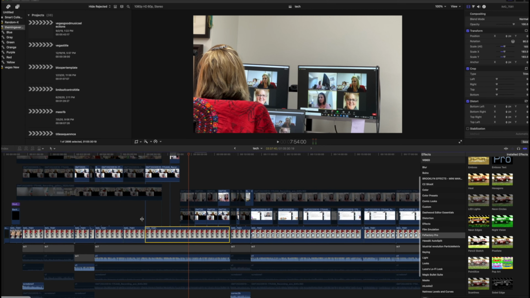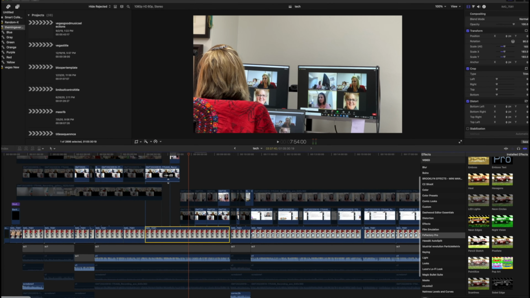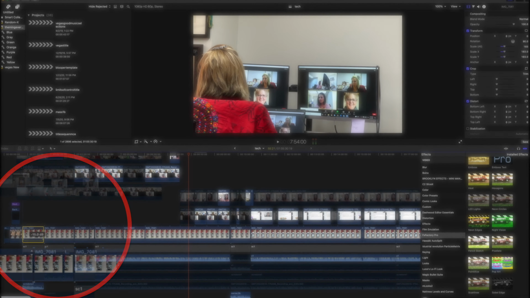What you then need to do is sync everything. This is multiple steps, so you're syncing audio and video together. And then one of the things that's kind of cool is you can start with your main non-Zoom camera. So that's my iPhone right here. That also has audio, and that becomes a scratch track for your audio.